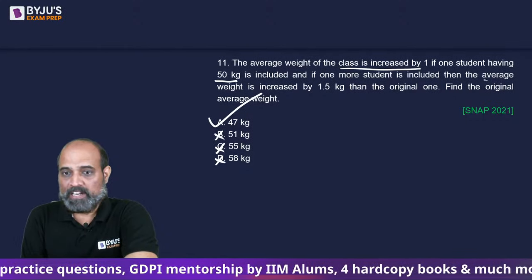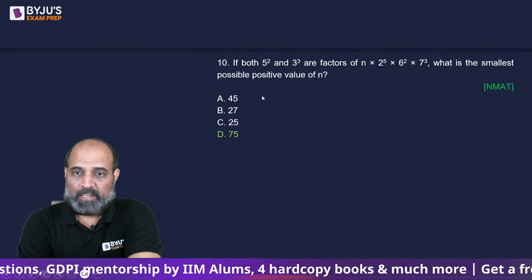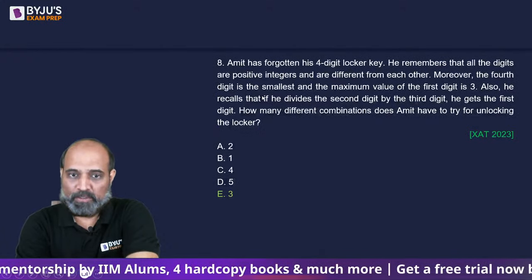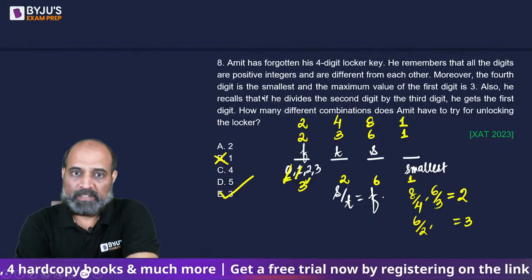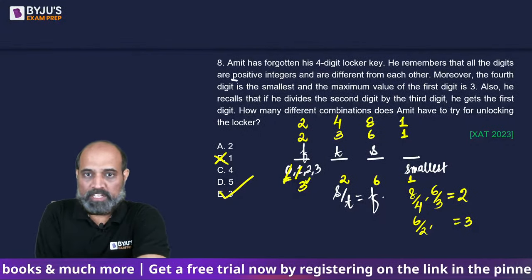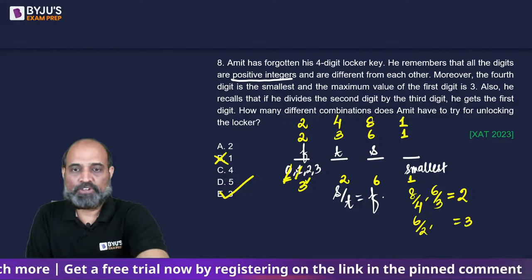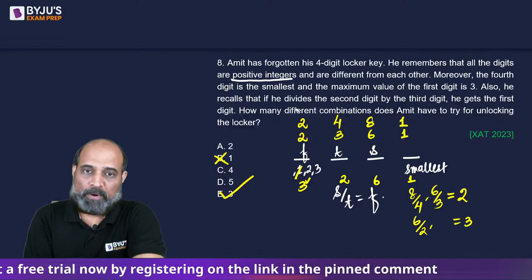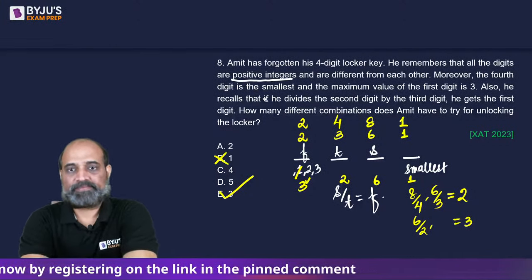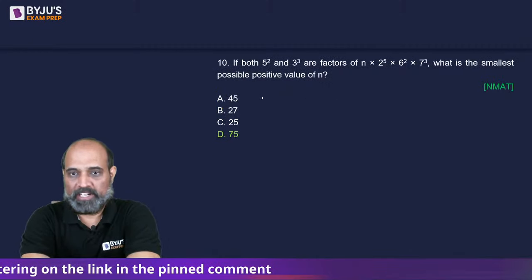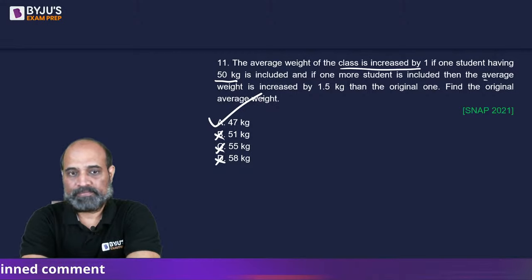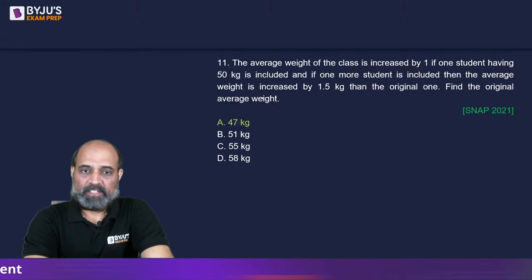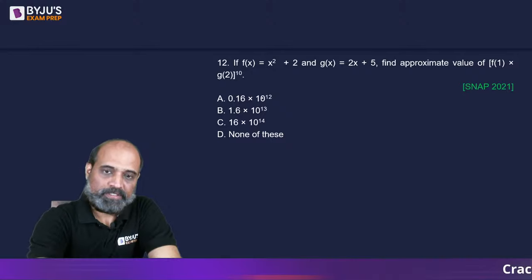Why last number can't be 0? Last number can't be 0. Let's go back. Because these are positive integers, so I should not have taken 0 either. Positive integers, they do not include 0. It starts with 1. Okay. So a simple question.